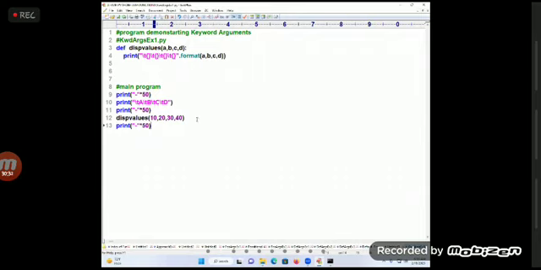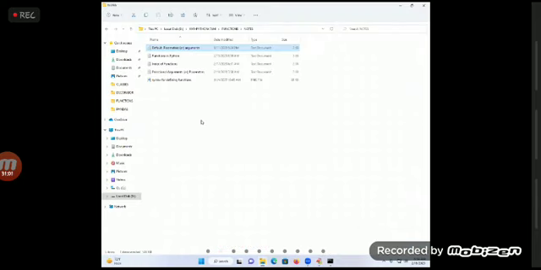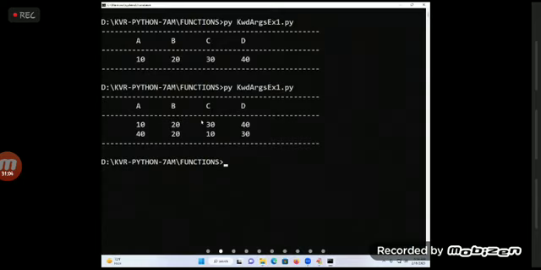So I know the function name, I know the parameter names, but I don't know the order of the parameters. So if I pass display values with something like 40, something like 20, something like 10, something like 30, one programmer is thinking like that and passing the data. And what is happening? You get the wrong order. Is it wrong in order or not?